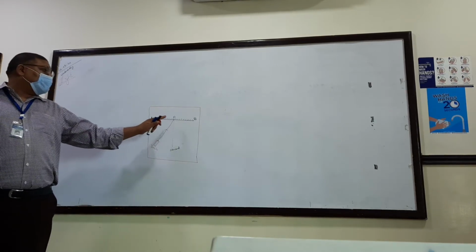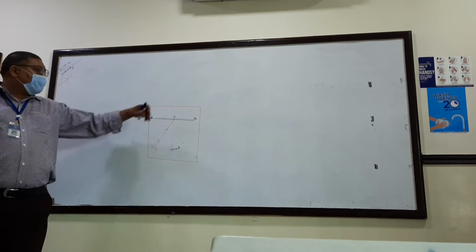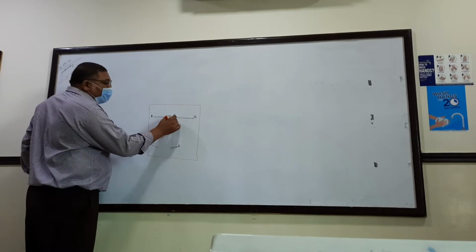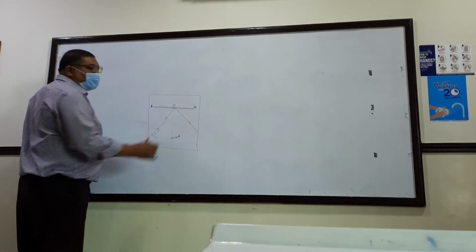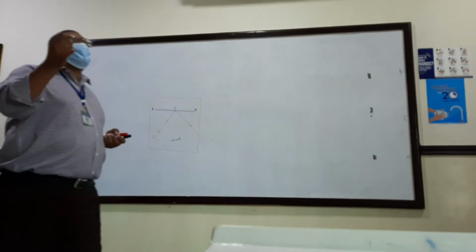Its light is directed at the point O on the mirror. Here you have put a mirror, so this light will be reflected and it will go in this direction. You understand?